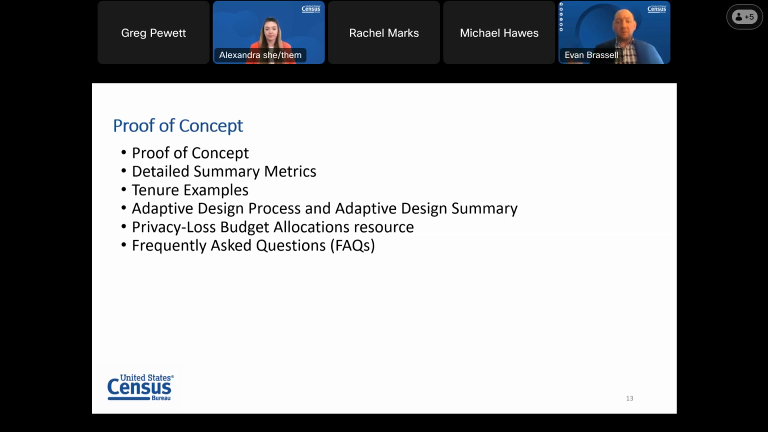Tenure examples provide specific demonstrations of data availability and accuracy comparing 2010 published counts to the same 2010 counts with noise infused. To help further explain data availability, there are multiple visualizations, an adaptive design process and adaptive design summary visualization. The privacy loss budget allocation resource provides more information on the privacy loss budget allocated to each query, as well as more information on the disclosure avoidance methodology. And a frequently asked questions resource summarizes some of the important information we received and some of the information in the document.